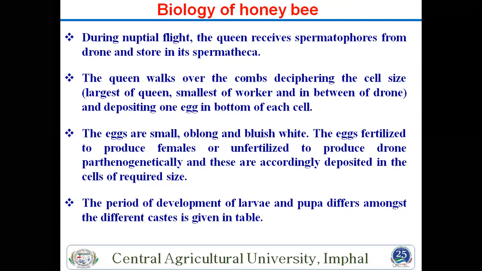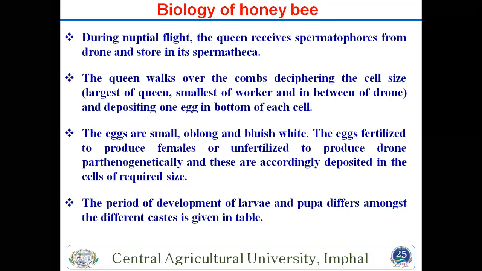If you look at the comb, it has cells of different sizes. The largest cell is the queen cell, then the worker cell. Sorry, the smallest is the worker cell, and between the two is the drone cell. She deposits one egg at the bottom of each cell. One egg is laid in every cell size, by the queen.